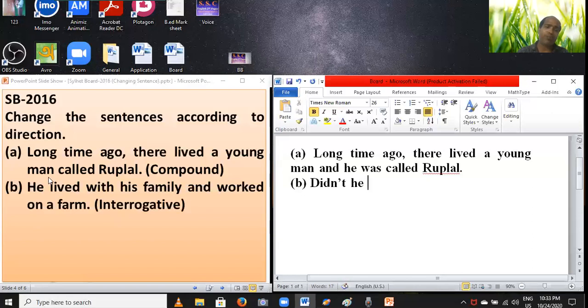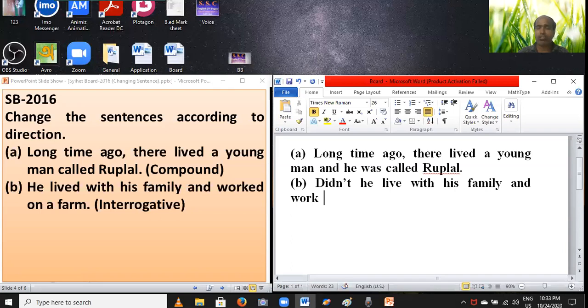And then you have to write the subject "he". You have to cut "d" from the verb "lived" and write "live", "live with his family", and "work".